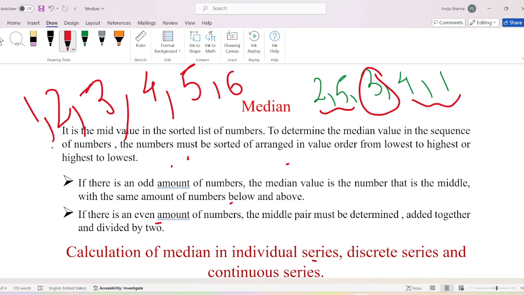I have sorted this data, and what is this? This is an even number of values. So when the numbers are even, we will take the middle number from the first part and the middle number from the last part, and we will add these two numbers and divide by 2.